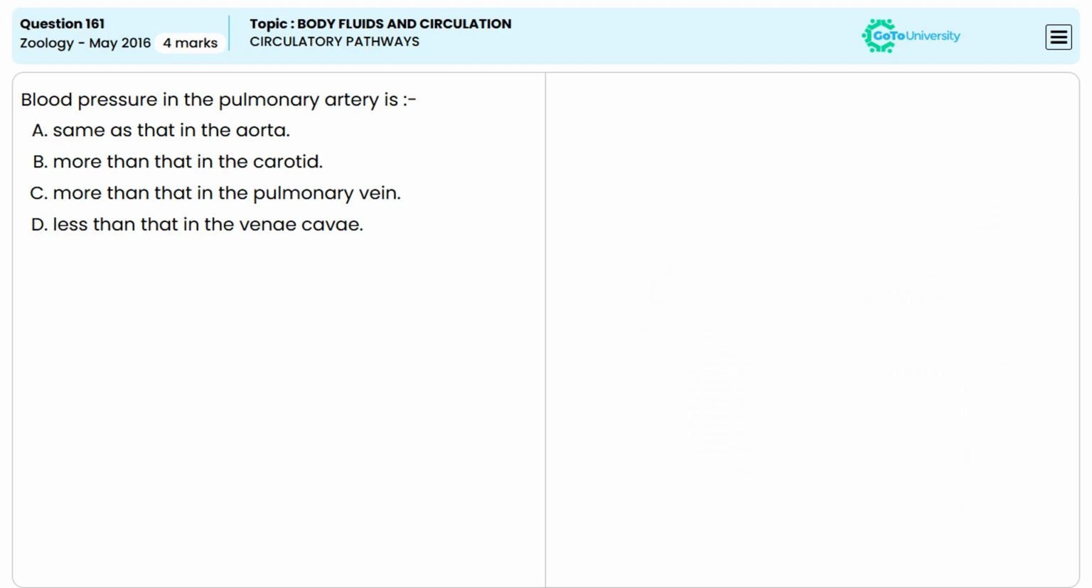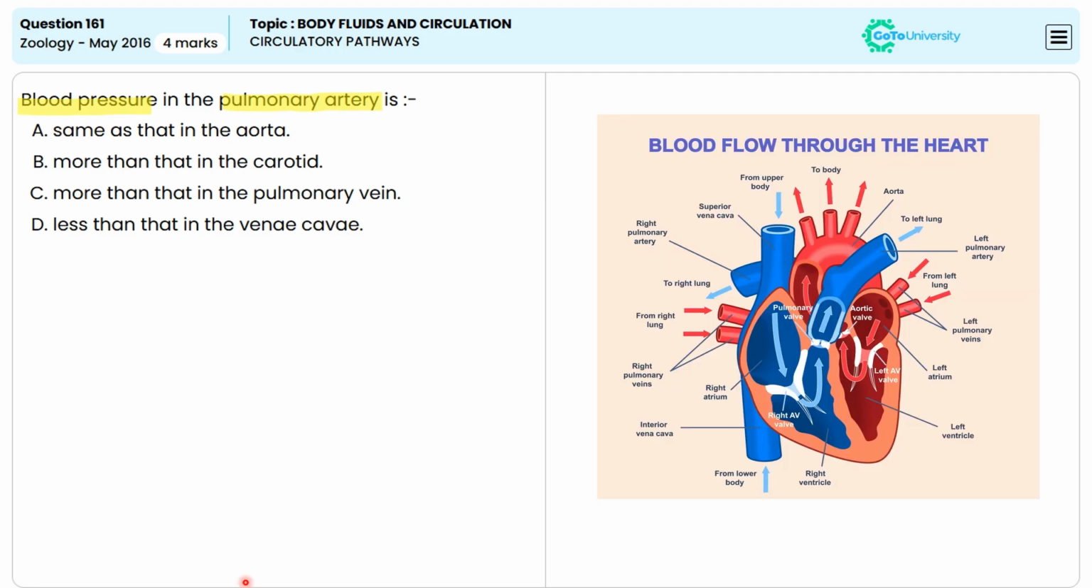Which among the following defines blood pressure in the pulmonary artery? The pulmonary artery carries deoxygenated blood from the right ventricle of the heart to the lungs for oxygenation. Now, coming to the options given here, option A, same as that in the aorta.